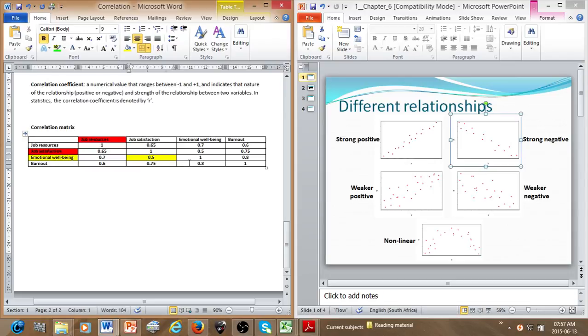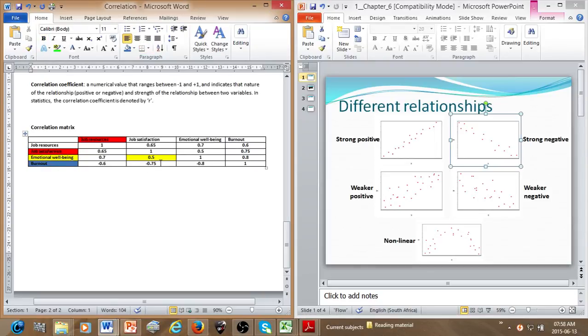Now let's look at the relationship, and I beg your pardon, I should have entered a negative sign over here in front of all of these. But I see that I'm doing so now. Now we want to look at the relationship between burnout and job satisfaction. Burnout's over here. Let's make it blue. Now where does burnout intercept job satisfaction?